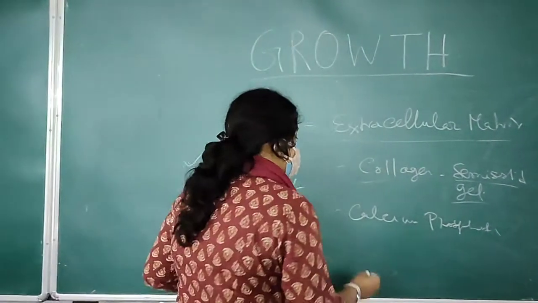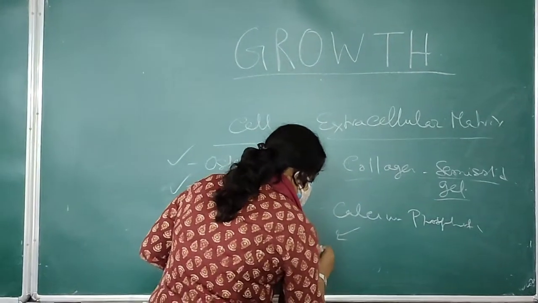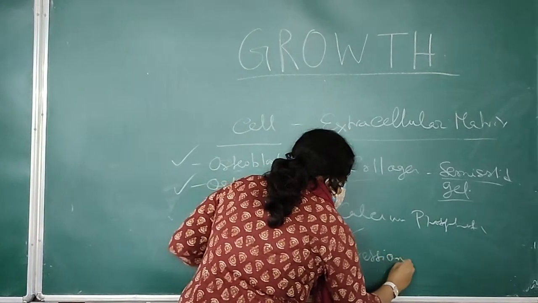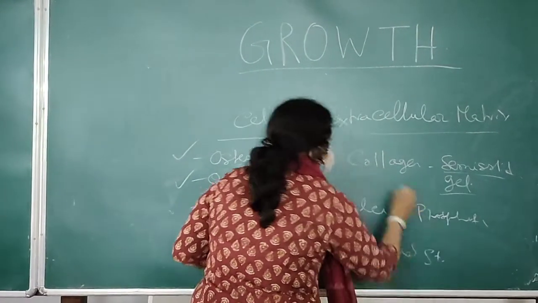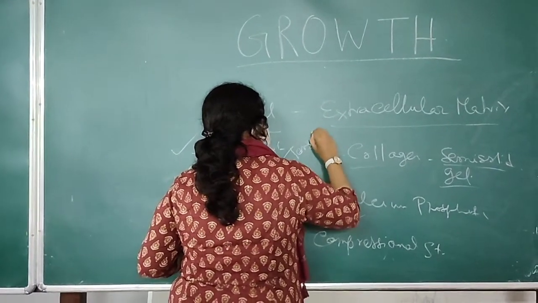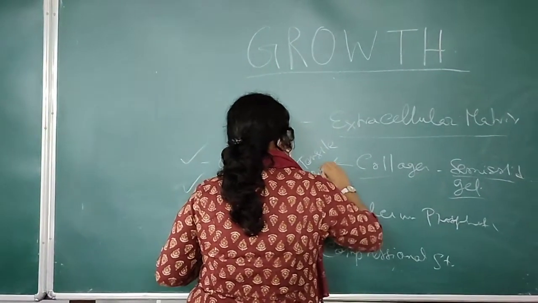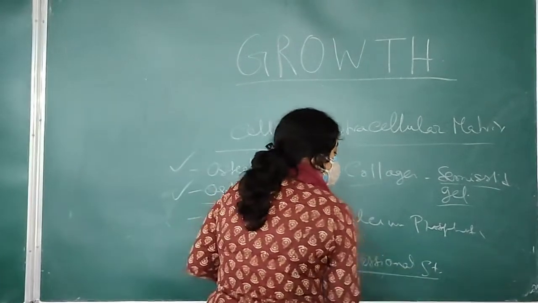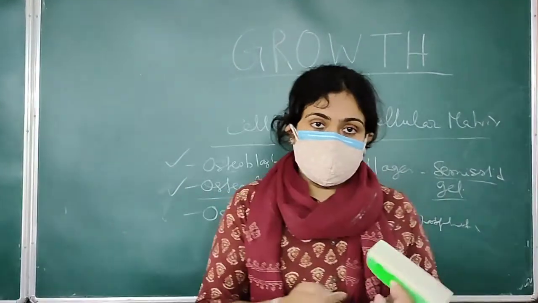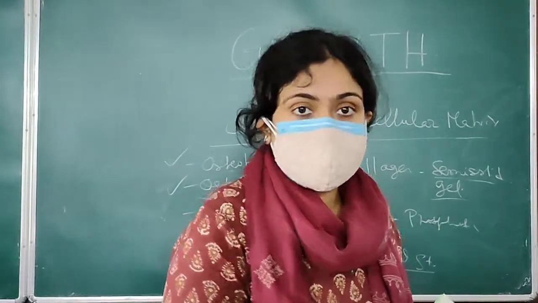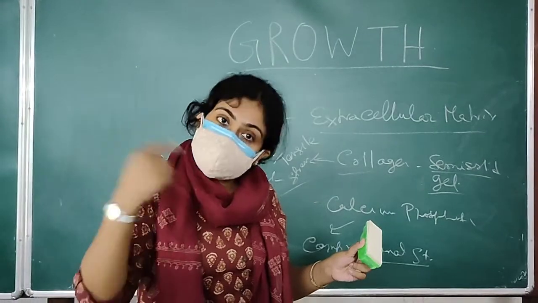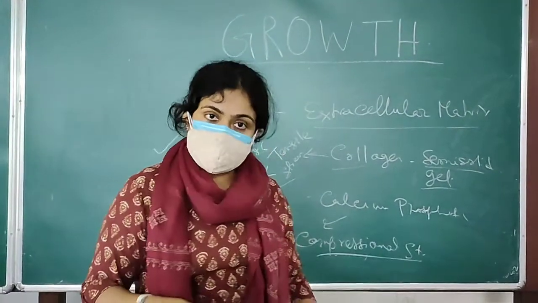So calcium phosphate gives the bone compressional strength and collagen gives it tensile strength. If there is only compressional strength but no tensile strength, then bone will be brittle, just like chalk, easy to break. That is why there is an organic scaffolding which is hardened by deposition of calcium phosphate.